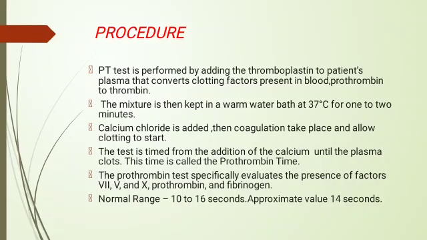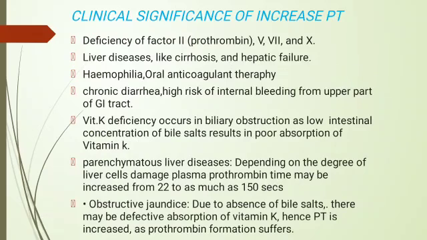The test is timed from the addition of the calcium until the plasma clots. This time is called prothrombin time. The prothrombin time test specifically evaluates the presence of factors 7, 5, 10, prothrombin and fibrinogen. The normal range of prothrombin time is 10 to 16 seconds. The approximate value is 14 seconds.